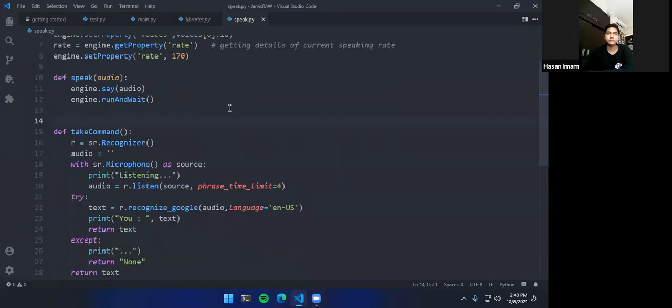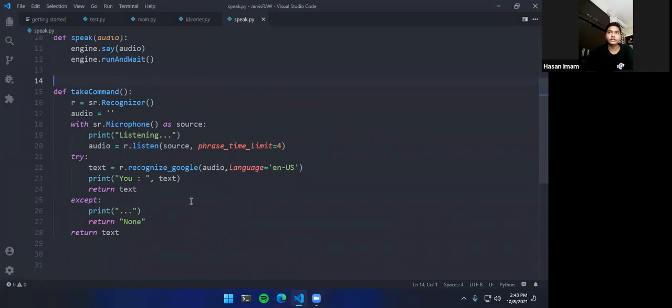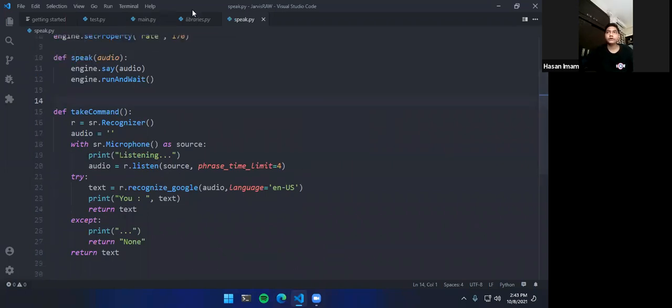Yes, we can type in speak.py, and we can just add another part in the take command function to take inputs for us. The problem you might be facing is that your computer might not have a mic. So what do we do now? For that, we can quickly define a function here. Let's just call it type command.